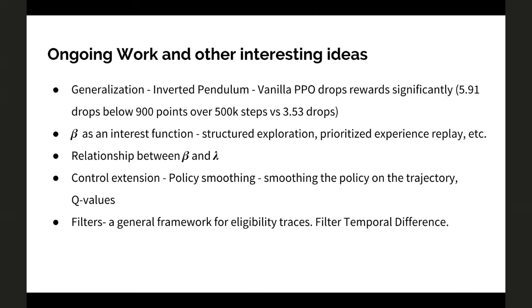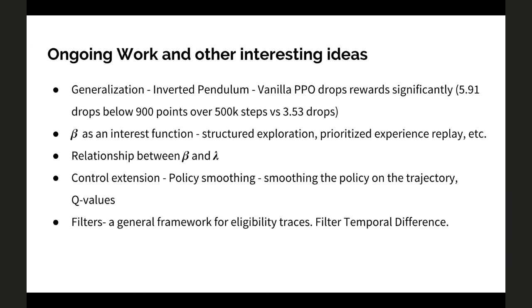It's a vanilla version of options. The other thing I want to talk about is filters, which are a general framework for eligibility traces and filter temporal difference, up to the control extension, so it's recurrent learning. If you have any questions or discussions here.